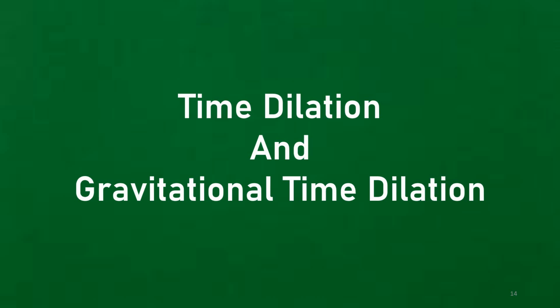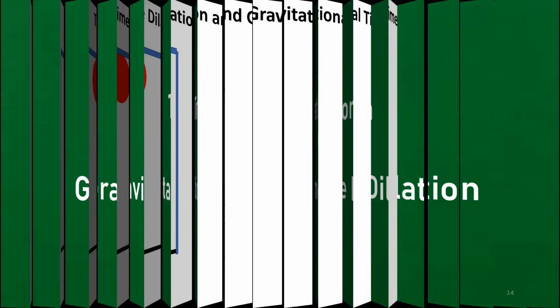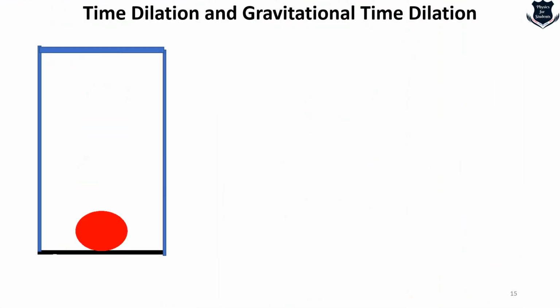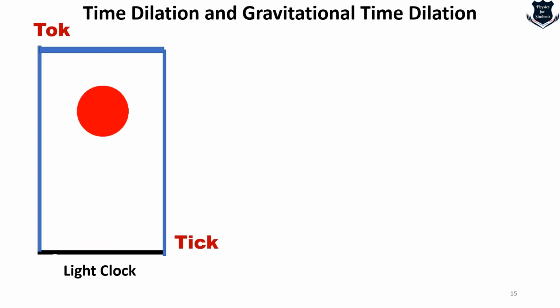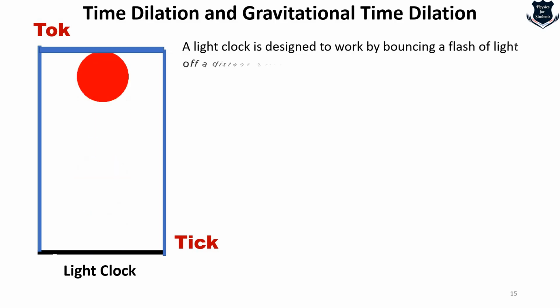What do we mean by time dilation and gravitational time dilation? Now in this case, I would like you to imagine a tick-tock, tick-tock. It is a light clock. It has a light pulse which is emitting from the front mirror and reflecting off the back mirror. So here is a tick and there is a tock. Tick tock, tick tock. It is a nice way of going about it.